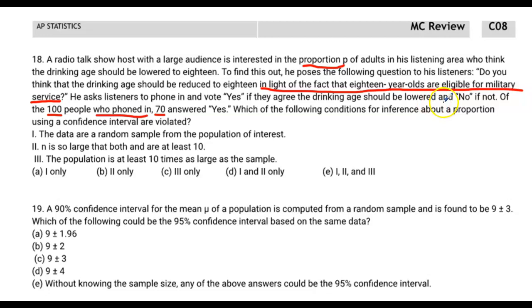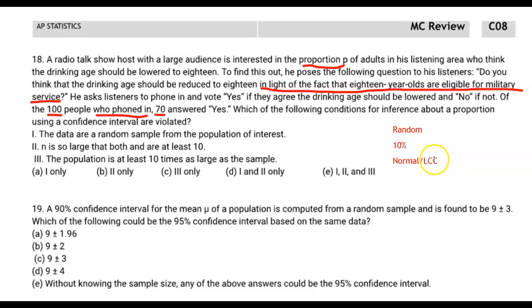Which of the following conditions for inference about a proportion using a confidence interval are violated? Okay, so we need to check violations to the conditions. And remember, there are 3 conditions we have to check. And those 3 conditions are as follows. The random condition, the 10% condition, and the normal/large counts condition. Remember that random asks whether the subjects were selected randomly. The 10% condition asks whether the sample is less than 10% of the population.